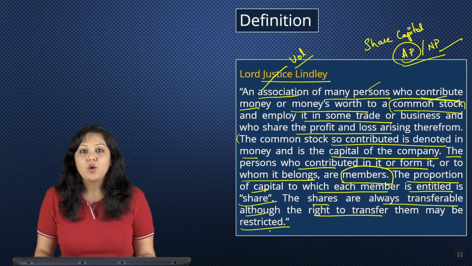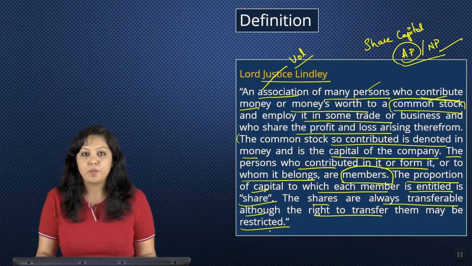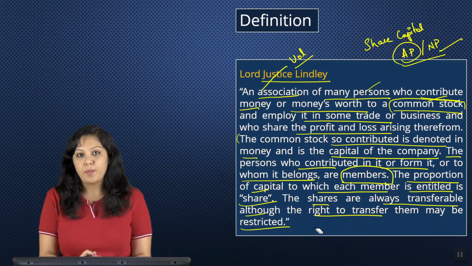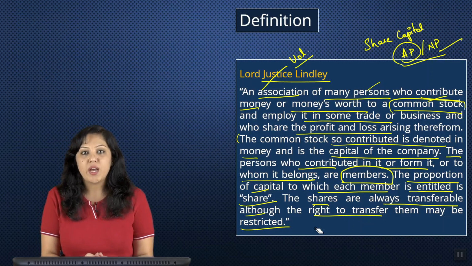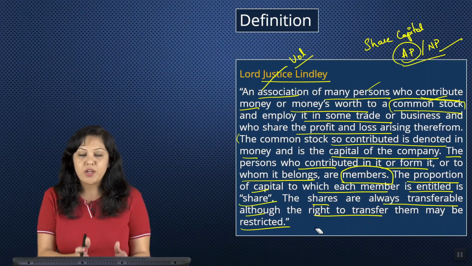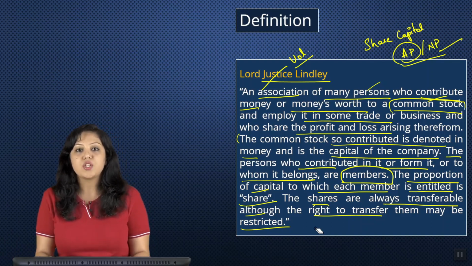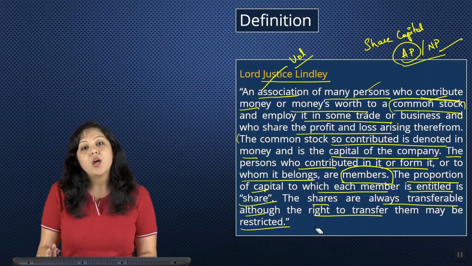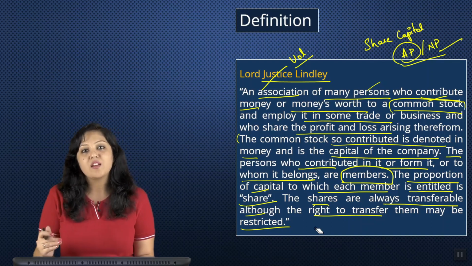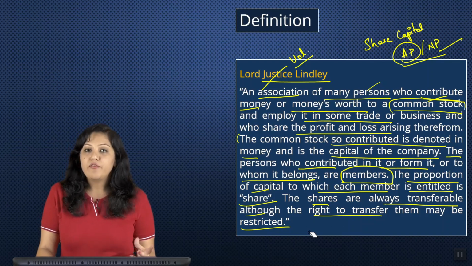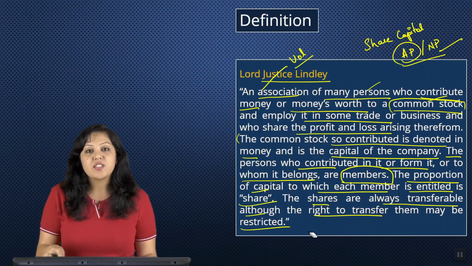What does this mean? Now, there are types of companies based on membership. We have public company, private company, one-person company and small company. Okay. Now, public companies' shares can be freely traded. You can transfer n number of times, right? You can purchase it today and you can immediately sell it. There are no such restrictions on transferability. So, the very definition of a public company gives the members permission to transfer as and when they want. But the shares of a private limited company are not freely transferable. Why? Because the definition of a private limited company restricts the transferability.